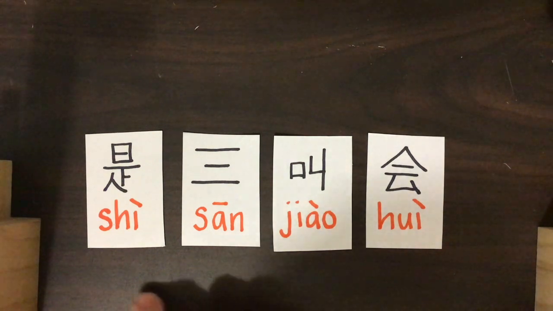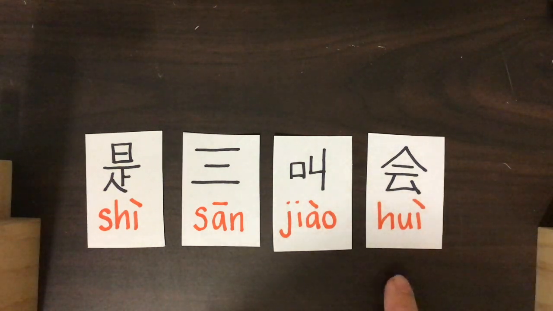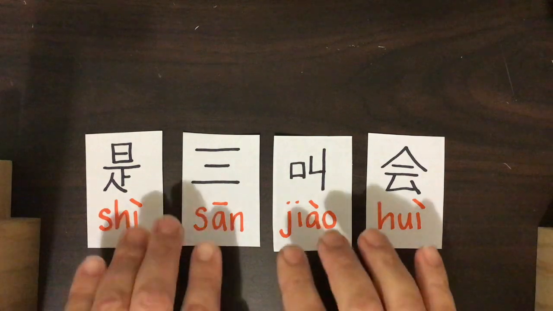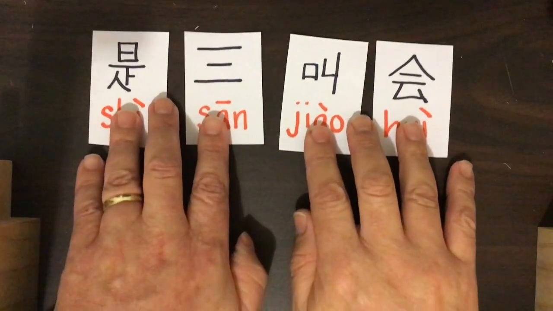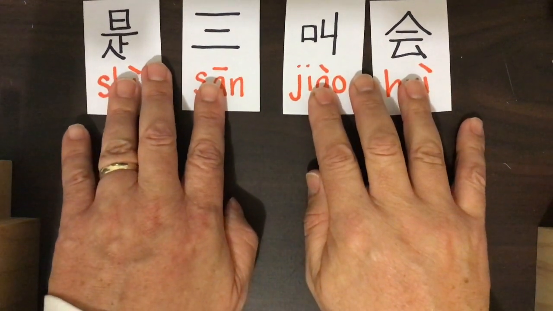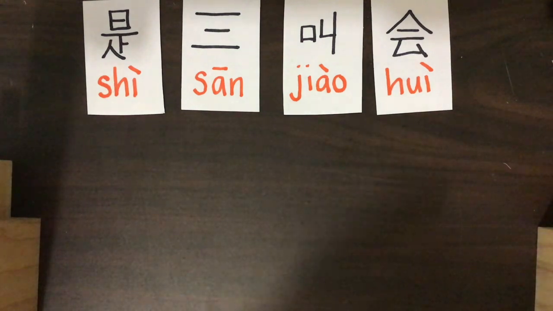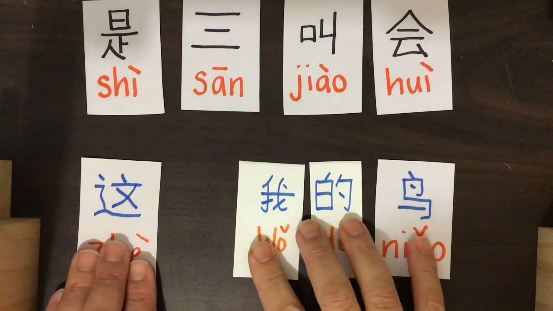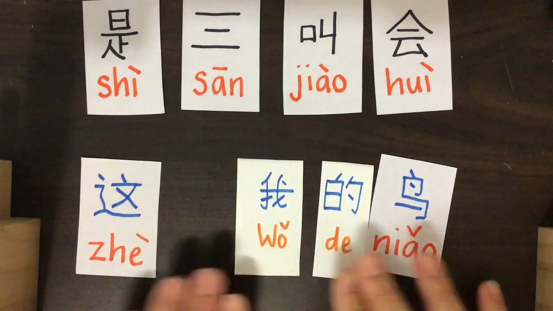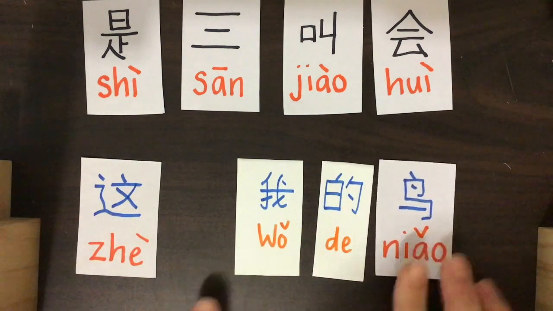Okay, now I'm going to introduce 4 sentences, but each sentence is going to be missing a word. What I want you to do is to work out which word fits into the space. So let's move these words up to the top of the screen. I'm going to put down our first sentence. I'll read you the words. And our gap is right here.